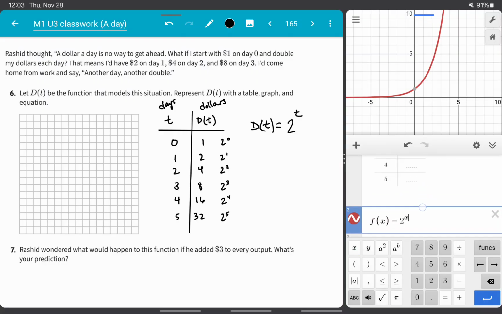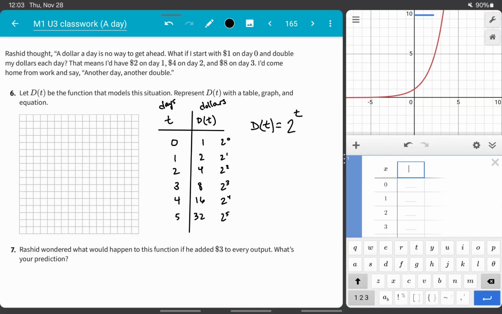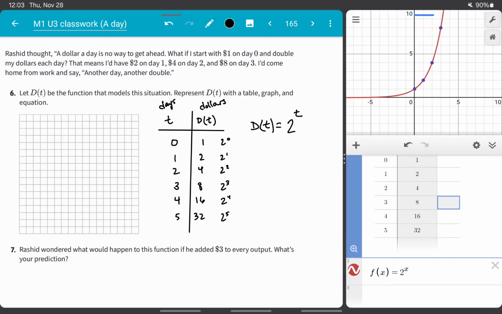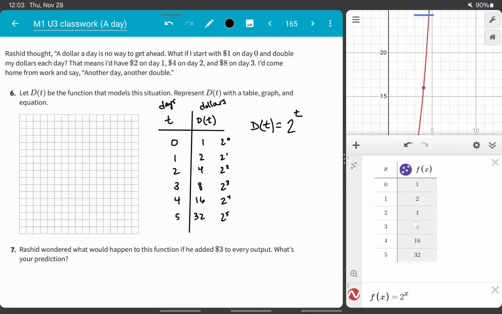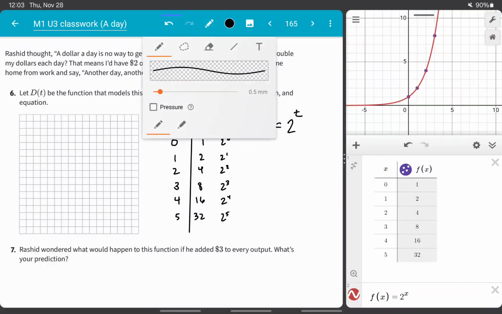Now I'm going to graph these points right here. I'm going to do f of x. And let's check those points to make sure they match our table. 1, 2, 4, 8, 16, 32. And yes, those are on my graph right here. Okay. So now I can plot.